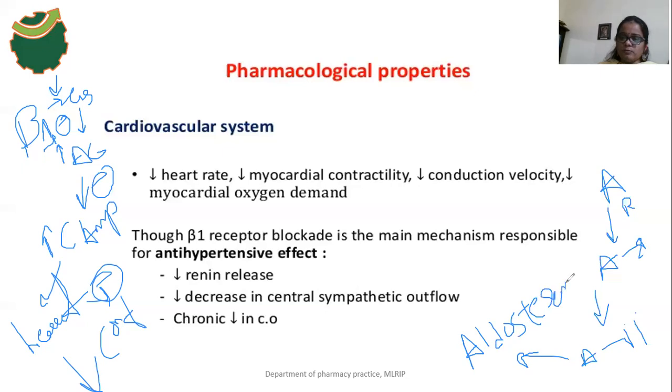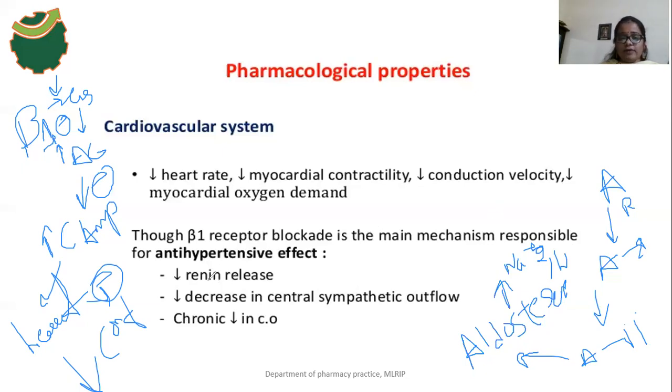So what is the function of aldosterone? Aldosterone stimulates the reabsorption of more sodium and water. What will happen? The blood volume increases, which may lead to high blood pressure.